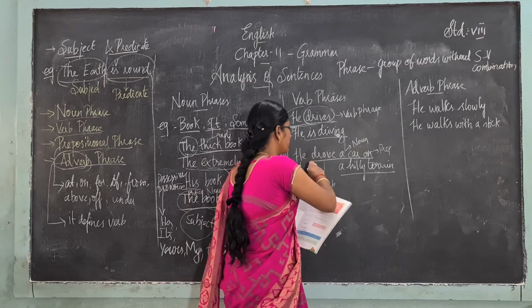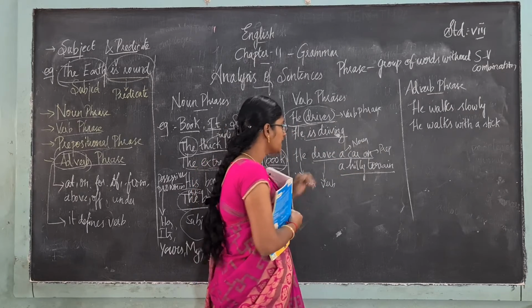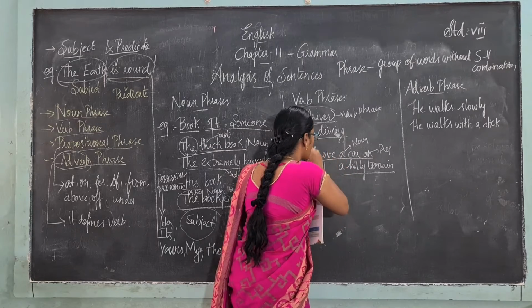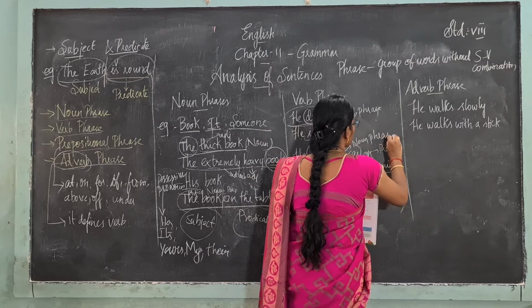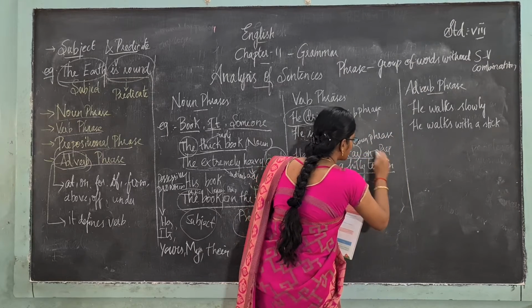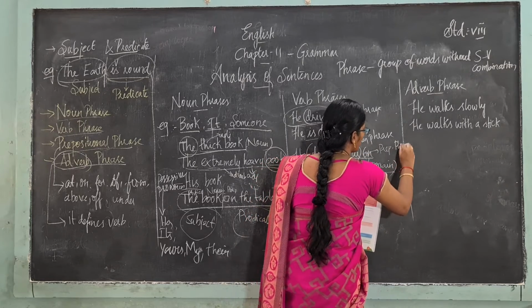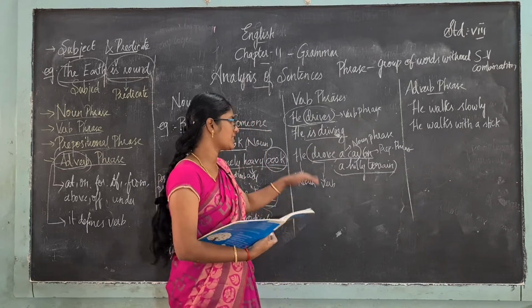Okay, the verb and everything that comes after it, we call it a verb phrase. But in that verb phrase we have a noun phrase. "Drove a car" is a noun phrase, and "on a hilly terrain" is a prepositional phrase. Okay, so now coming to the definition. Now let's go to the definition.